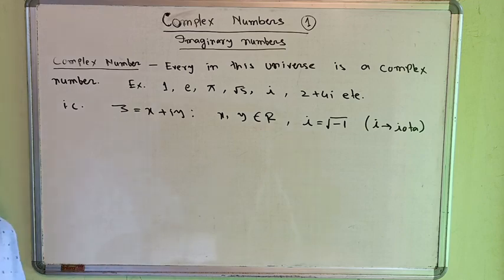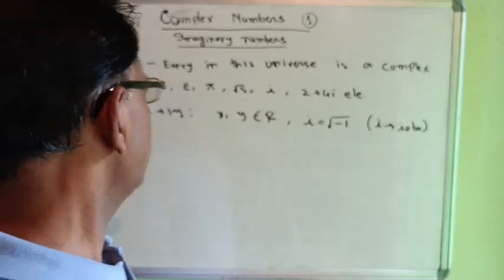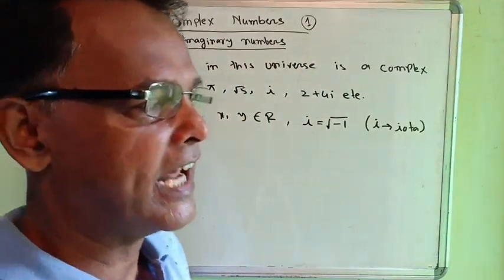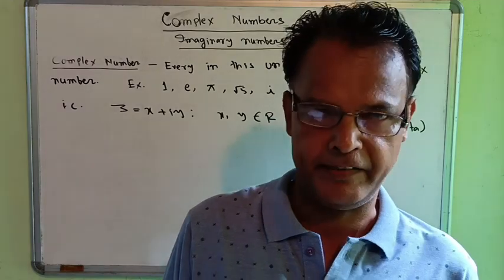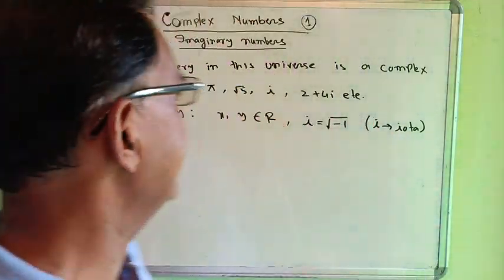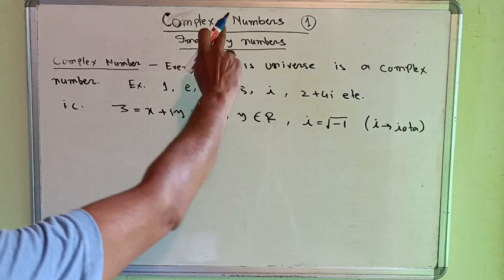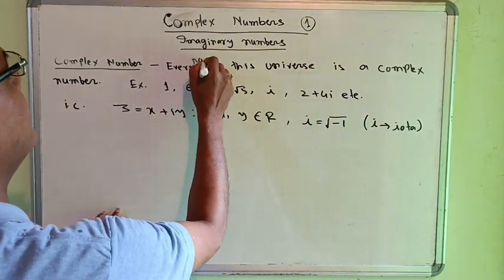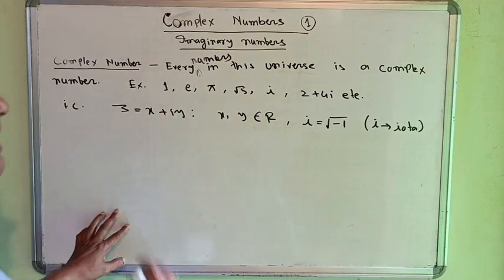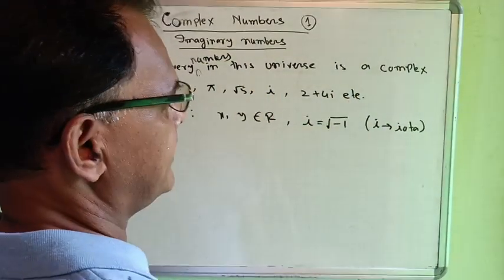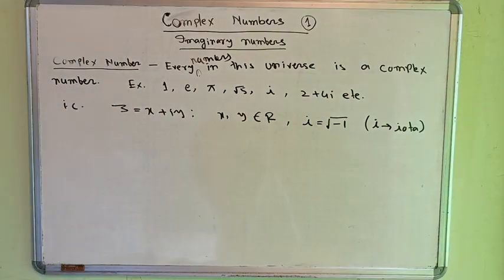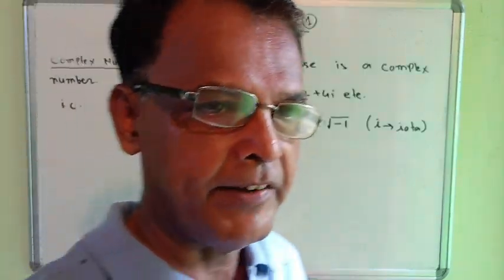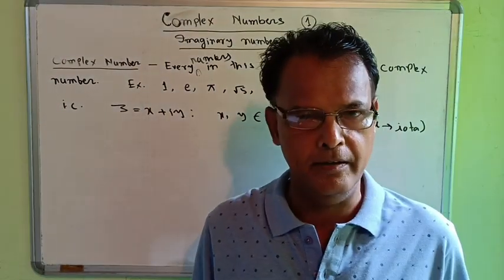First, we have to discuss the imaginary numbers. Actually, what is the complex number? Actually, in the universe, there is no number which is not a complex number. So we can say that every number in this universe is a complex number. That means any number in this universe, all are complex numbers.